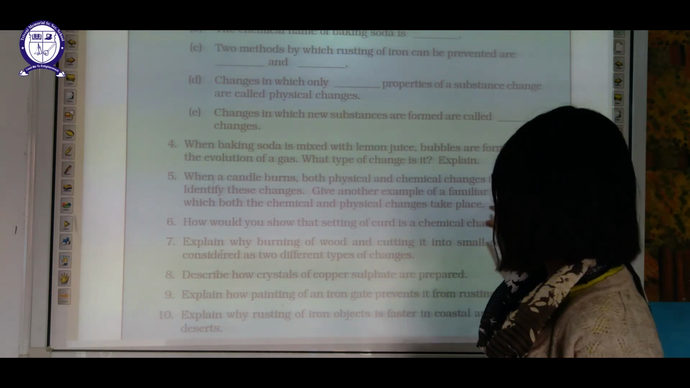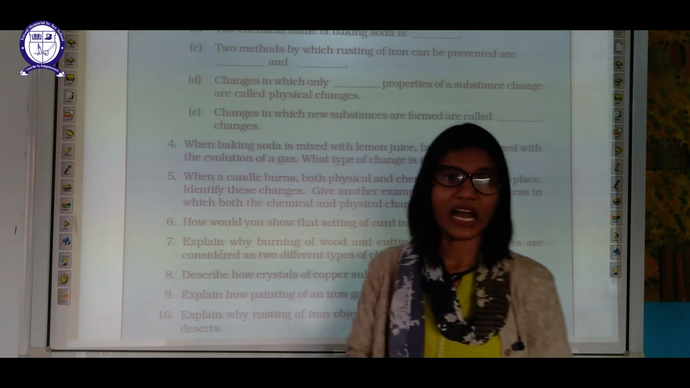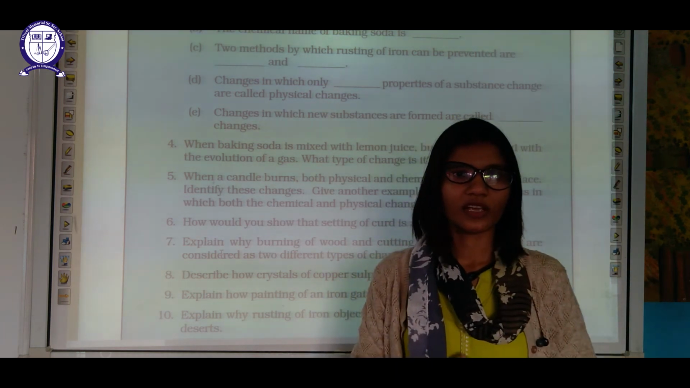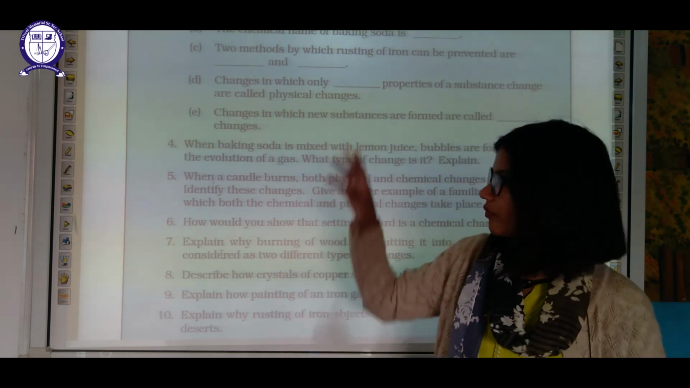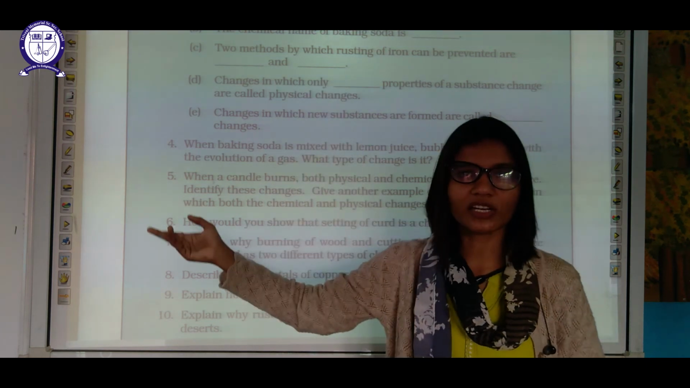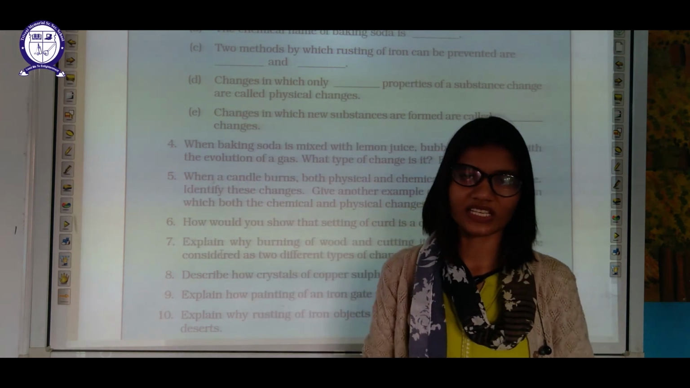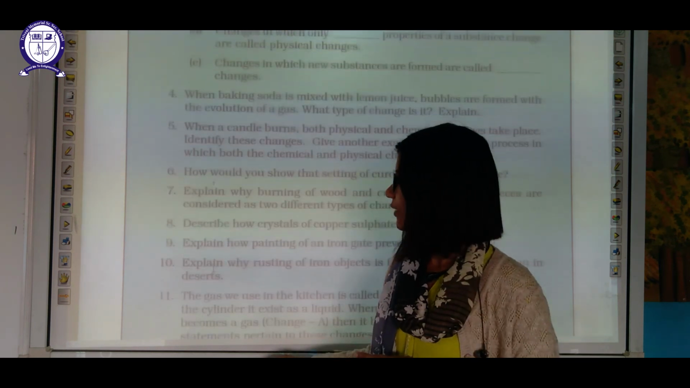Give another example of a familiar process in which both chemical and physical changes are taking place. I want you to answer such questions. Okay, in which both changes are taking place simultaneously. Previously also, just a few moments ago, I mentioned one more process which is both physical and chemical in nature. I want you to answer this question. Use your creative mind to answer.